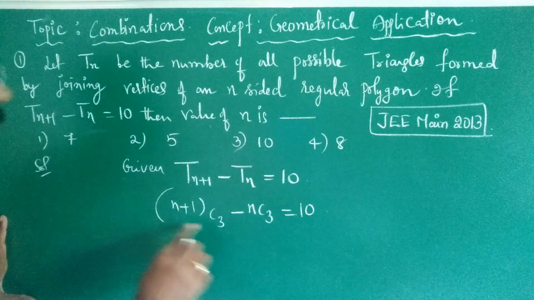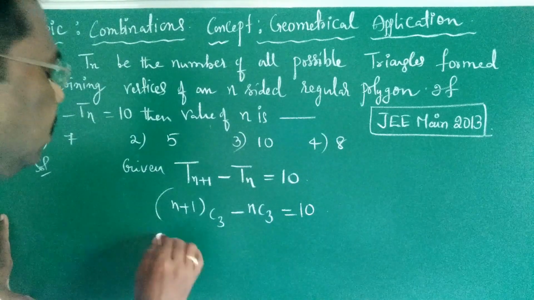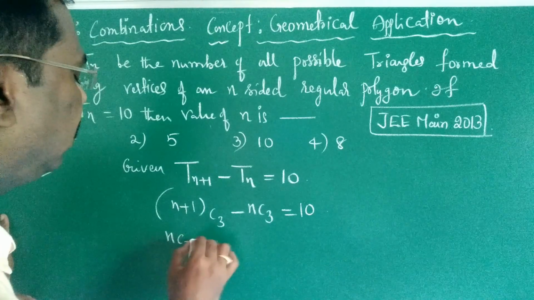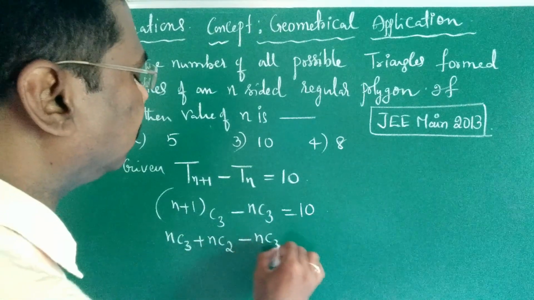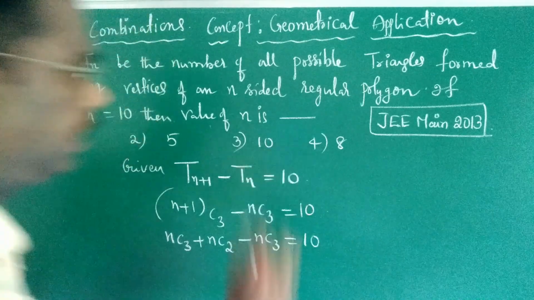Now here n plus 1 C3 can be written as nC3 plus nC2 minus nC3 is equal to 10.